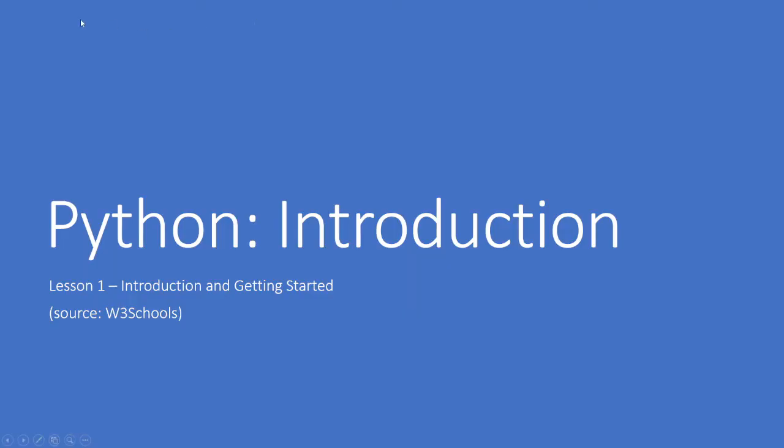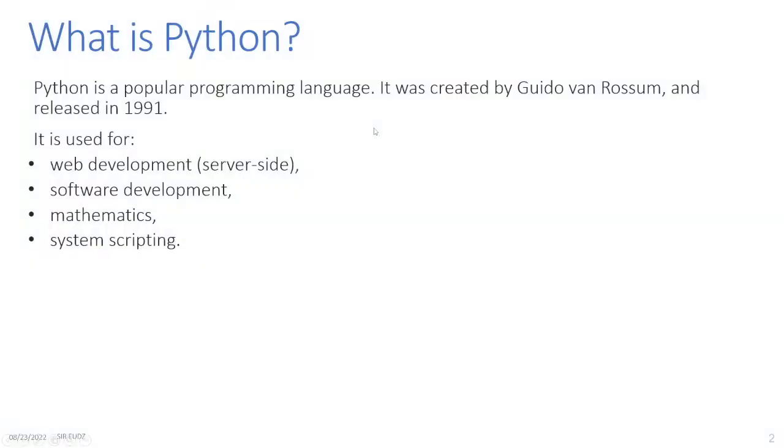Python introduction. These videos about Python are taken from W3Schools, and I'm here just to explain the Python tutorial taken from this site. So what is Python? Python is a popular programming language. It was created by Guido van Rossum and released in 1991. It is used for web development on the server side, software development, mathematics, and system scripting.